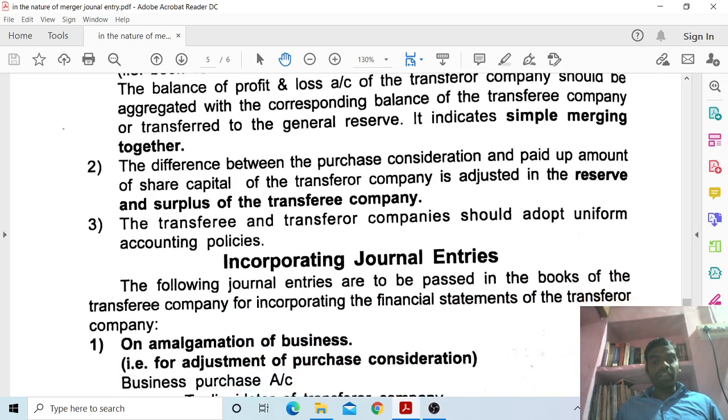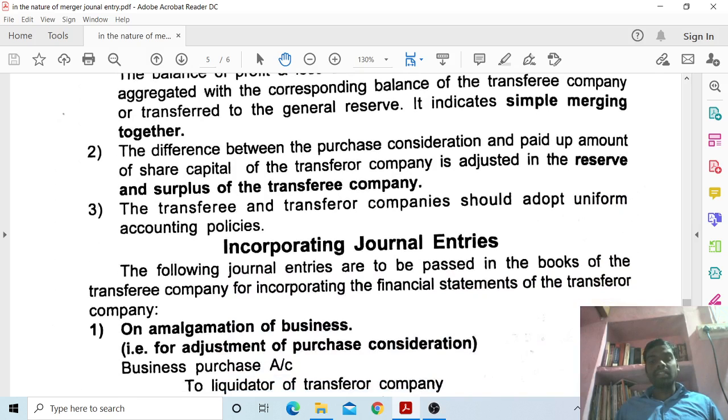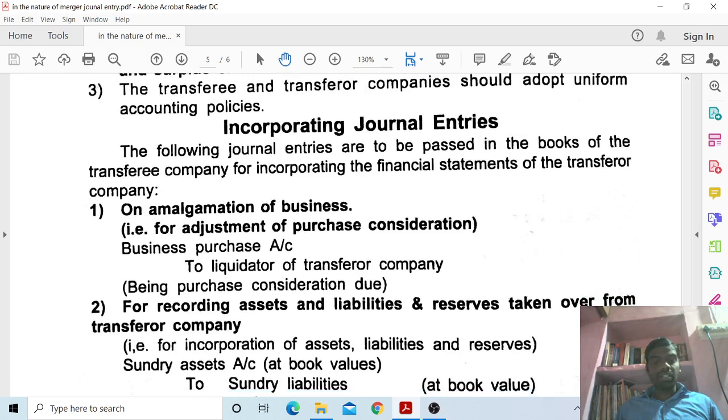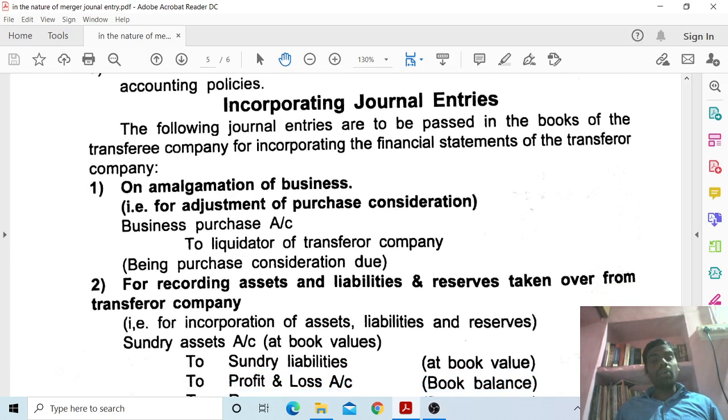Second one, the difference between the consideration and paid up amount of share capital of the transferor company is adjusted in the reserves and surplus of a transferee company. Third one, the transferee and transferor companies should adopt uniform accounting policies. Next, incorporating journal entries. The following journal entries are to be passed in the books of transferee company for incorporating the financial statements of the transferor company.